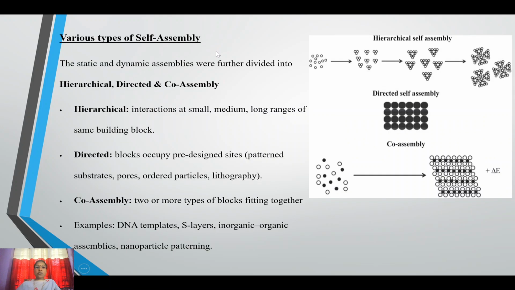And various types of self-assembly. The static and dynamic self-assemblies are further divided into hierarchical, directed, and co-assembly. In hierarchical self-assembly, there are interactions at small, medium, and long ranges of the small building blocks. Here, small range, medium range, and long range self-assembly happens.